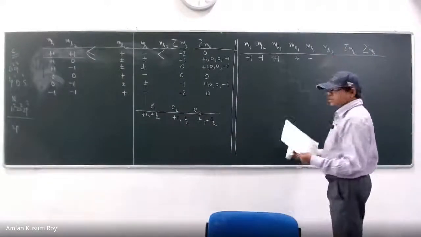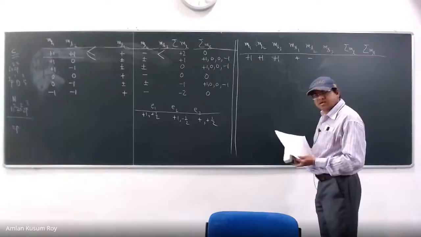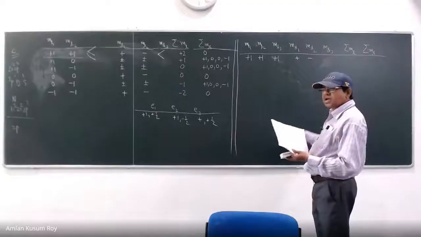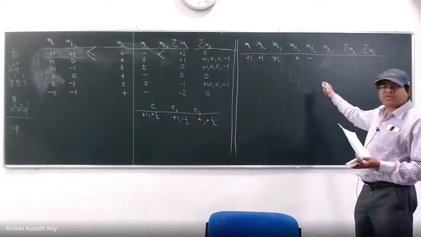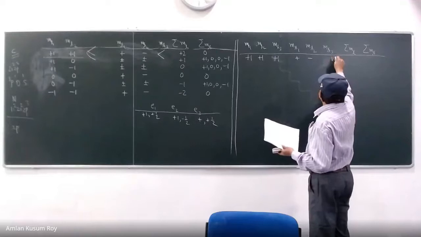Can I write minus? No, sir. Then also both electron 2 and electron 3 will have same set of quantum numbers. Very good. So what does it mean? It means that we have to discard this combination. You understand how simple it is? Yes, sir. I asked you to stand. That is the reason. I hope everybody in the class understand. So this is a violation of Pauli exclusion principle.